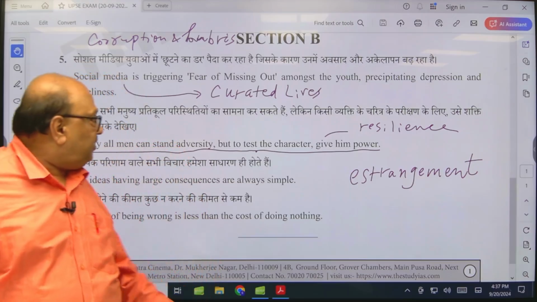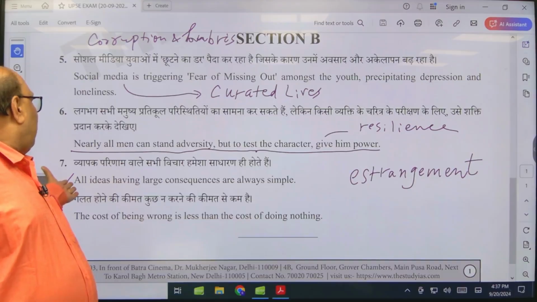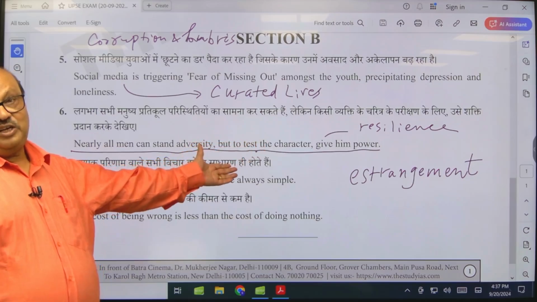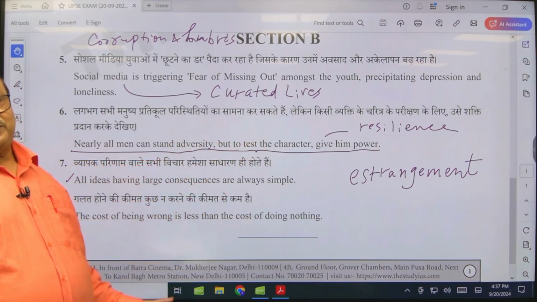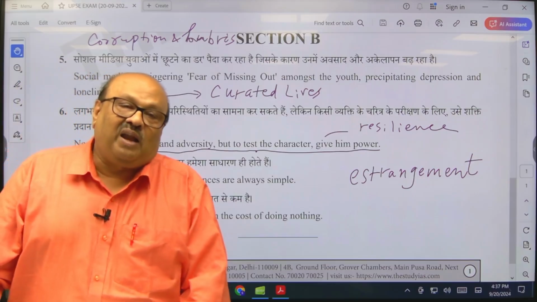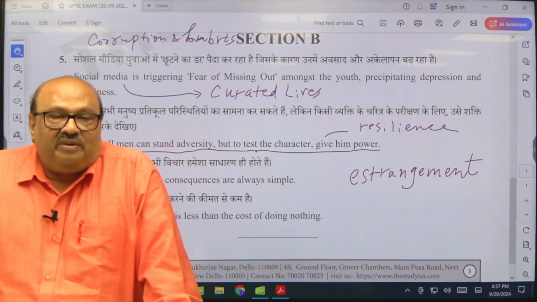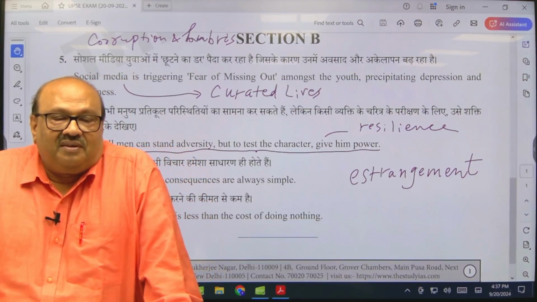So basically what this statement means is simple ideas having large consequences. So space science is the large consequence, which is based on the simple idea of the Newtonian law of gravitation. Very simple idea.